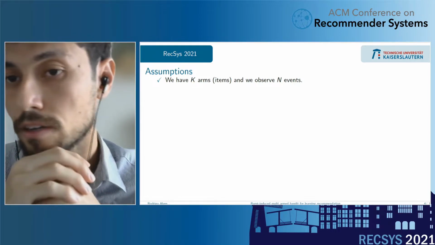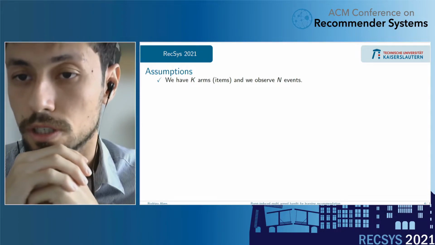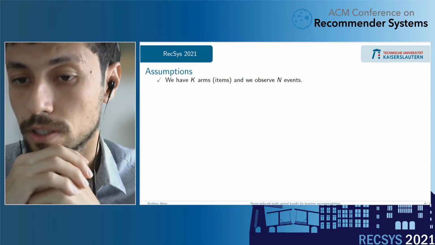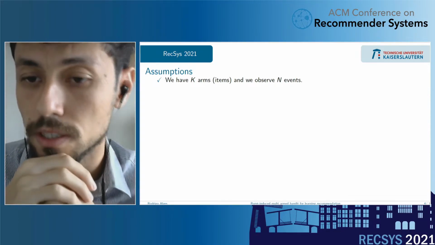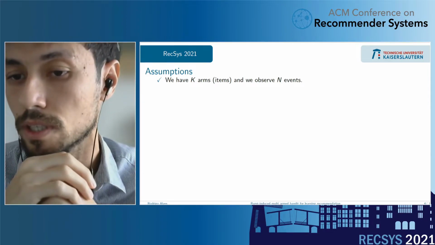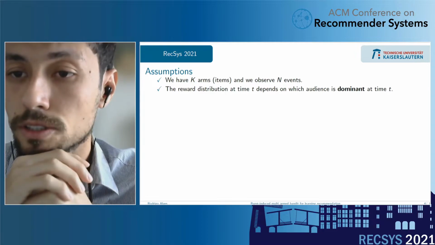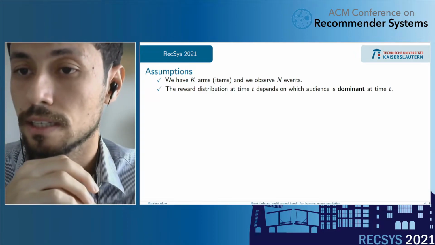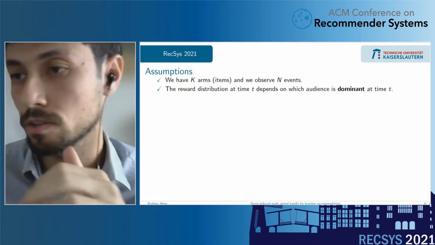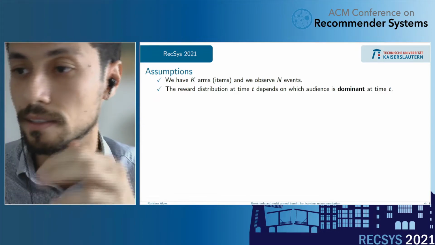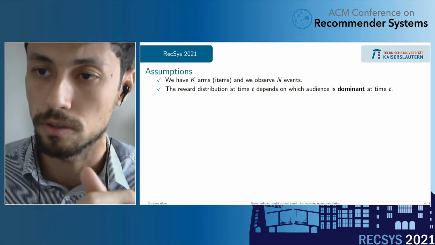Let's formally state the assumptions of the multi-armed bandit that we are working with here. First, we have K arms or items, and we observe N events. The reward distribution at time t depends on which audience is dominant, and not on which exact user it belongs to.